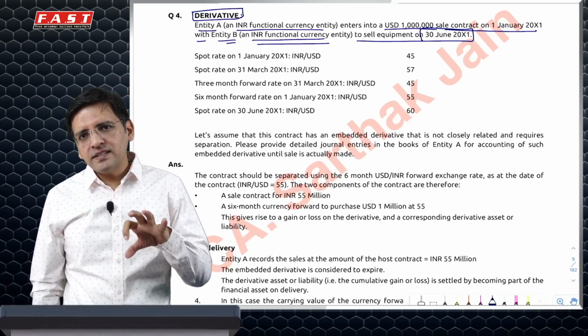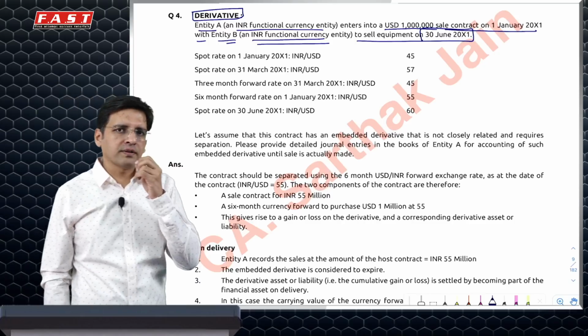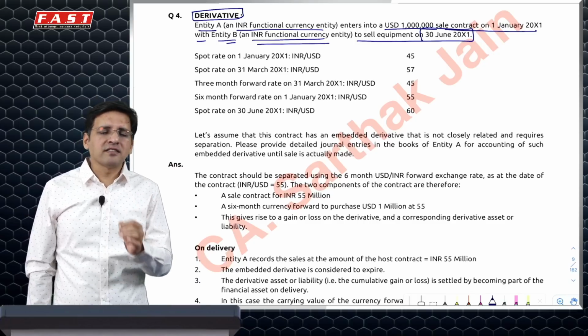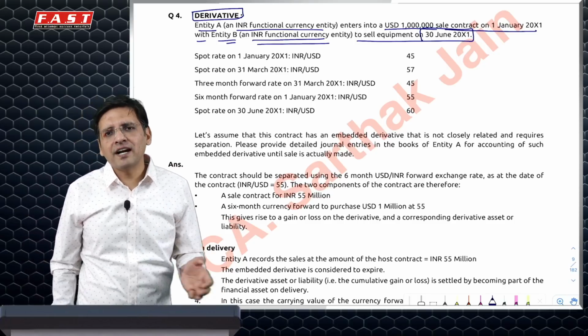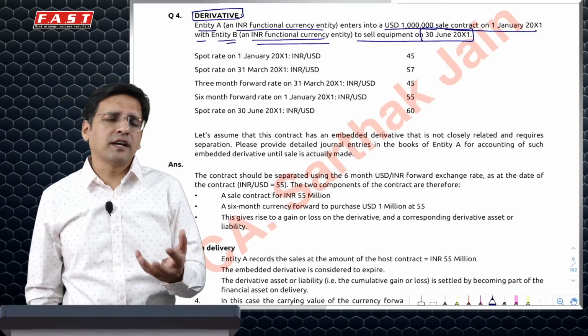Derivatives. In this case, why is there a derivative? Please understand this. I'll just spend a minute on the concept of this particular question. I am in India, you are in India, and we are transacting. Ideally we should transact in INR only, if you are buying the lectures.